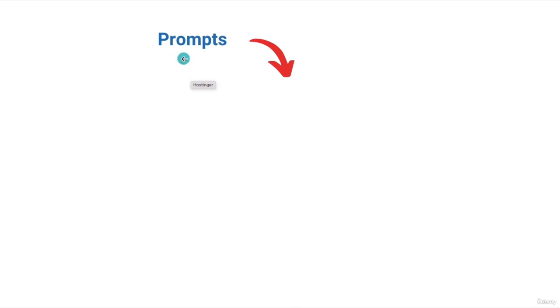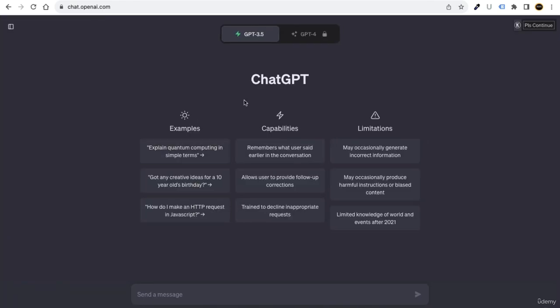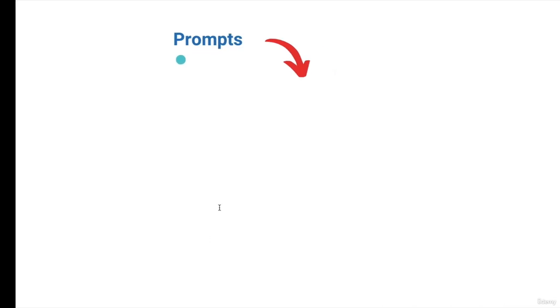So now my friends, we are going to talk about prompts. Now what is a prompt in prompt engineering? When you go to, let's say, chat.openai.com and ask any question to LLM models like ChatGPT, like "how are you", you are asking one question to AI. This question is considered a prompt.